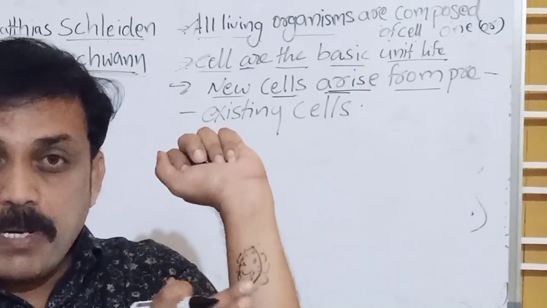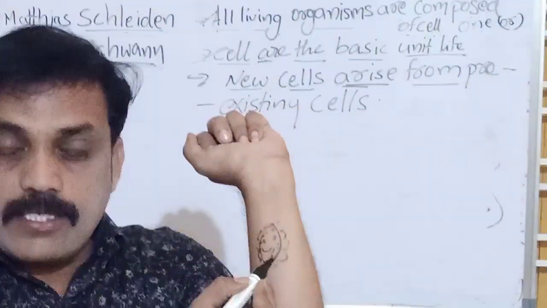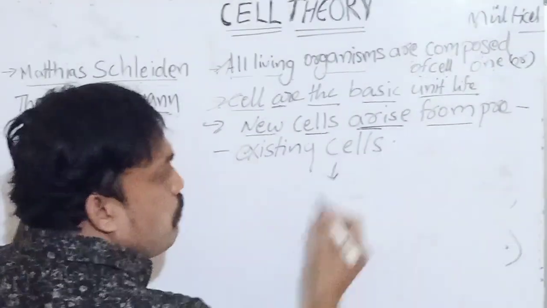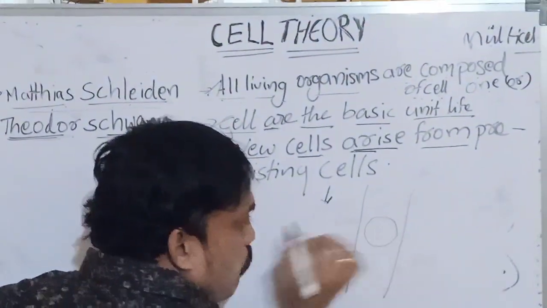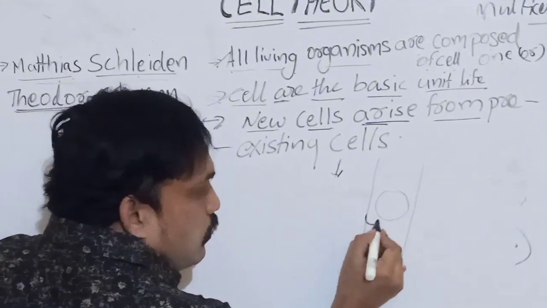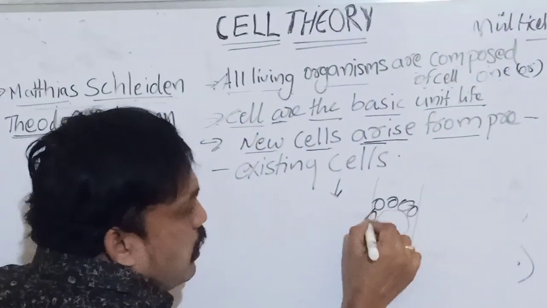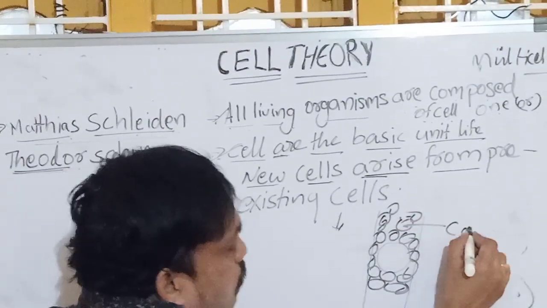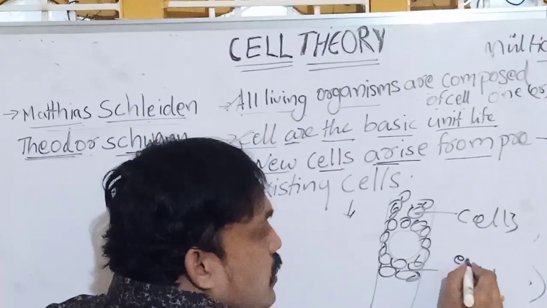Cells arise from pre-existing cells. Pre-existing means cells that existed before, already existing. Okay, what is the third point? Cells arise from pre-existing cells. For example, this is my hand, and the skin part is removed. What happened here? My hand is made up of cells. These are what? Cells. Which cells? Already existing cells.